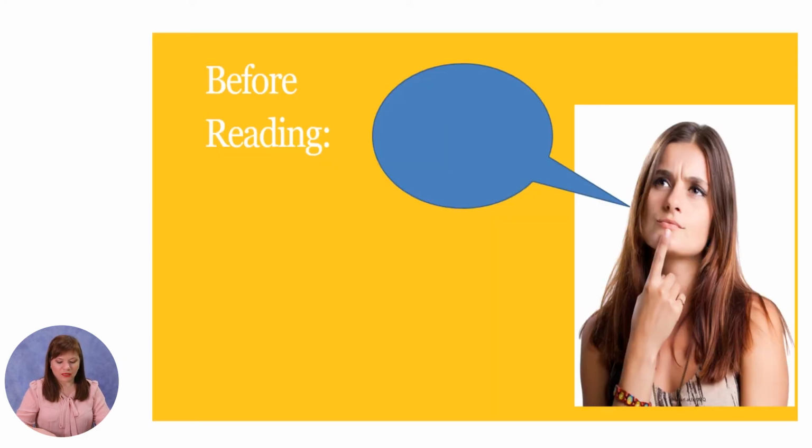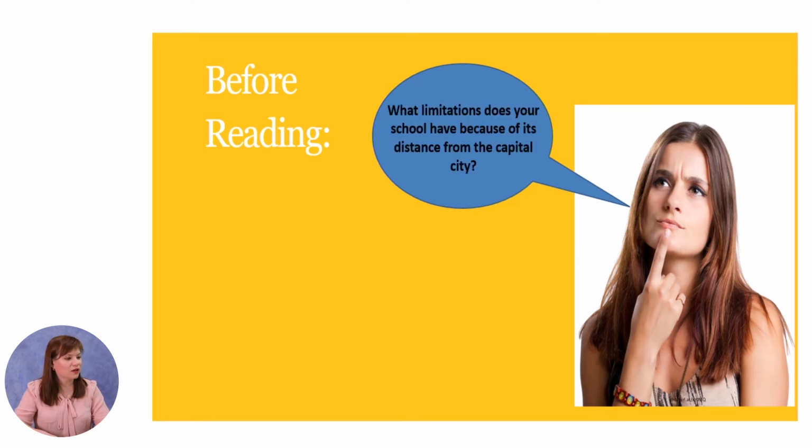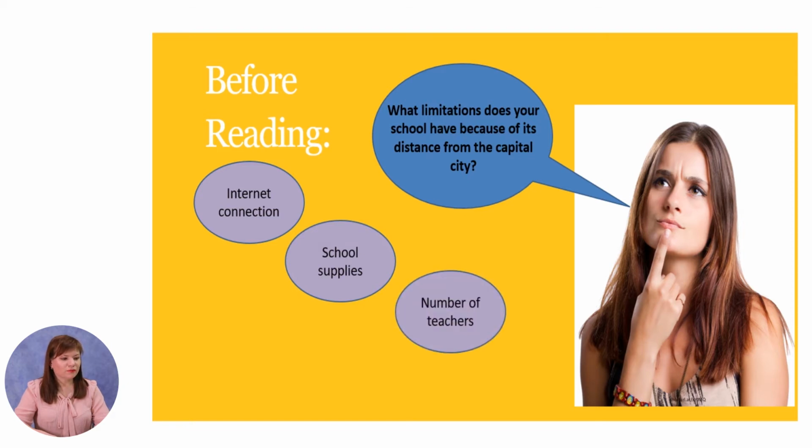Before reading, I would like you to look here at the questions and try to answer about your school in your country. What limitations does your school have because of its distance from the capital city? I have mentioned here some ideas. Internet connection might be a poor one. School supplies, number of teachers, there might not be enough teachers of different subjects, no school bus or other means of transport that is necessary for students to move to school and from school too.